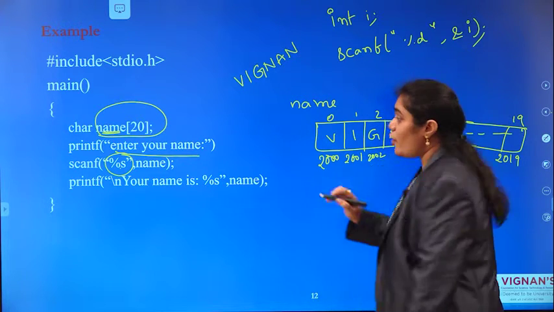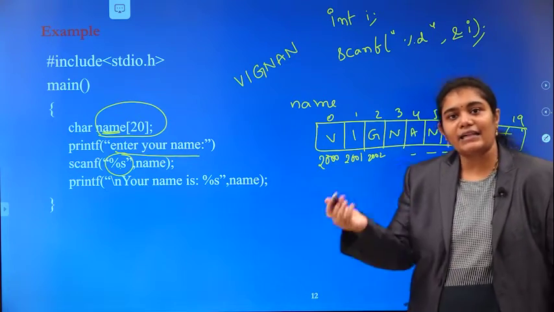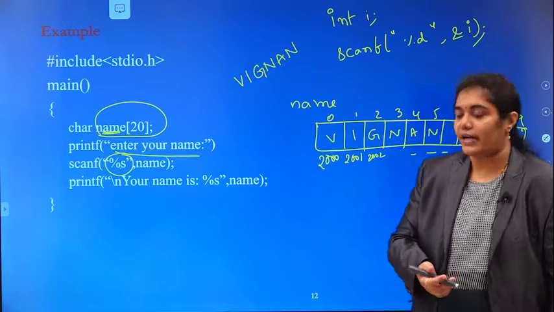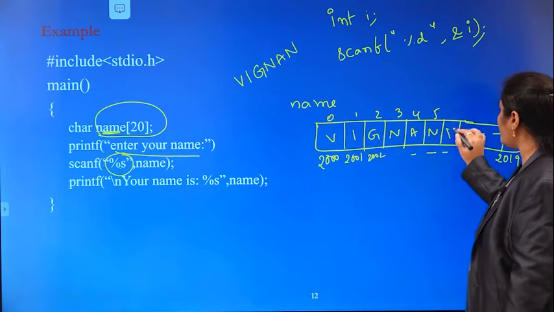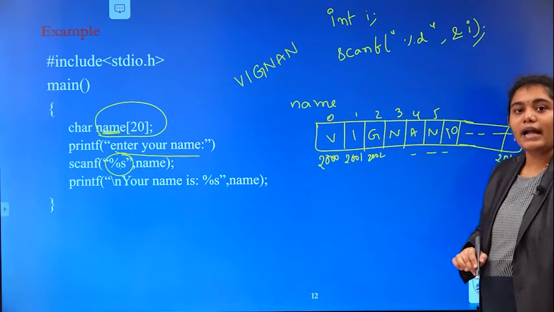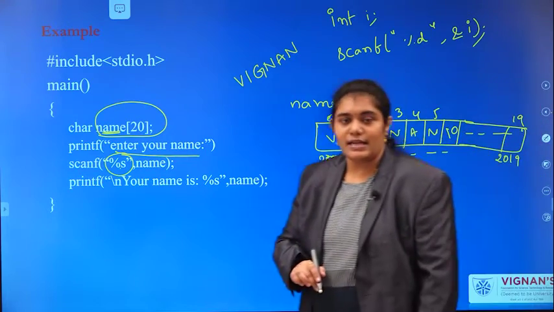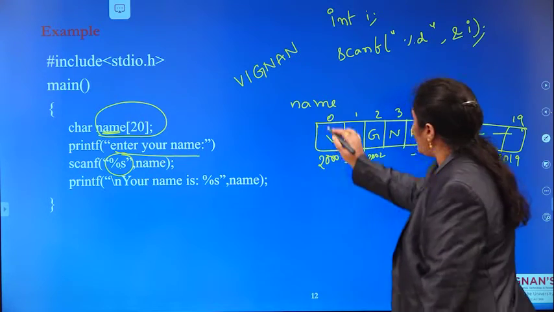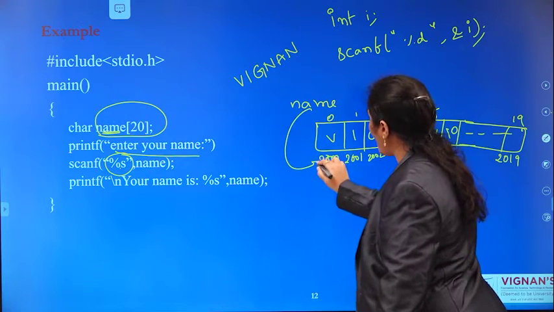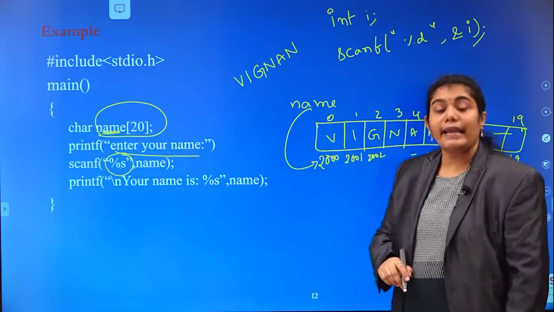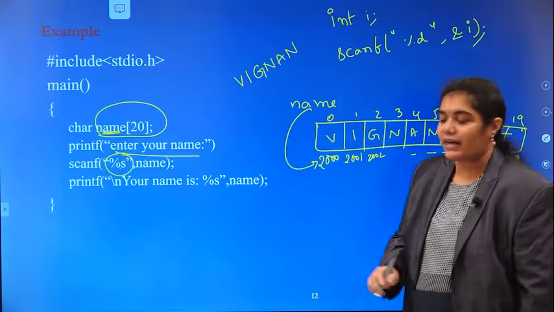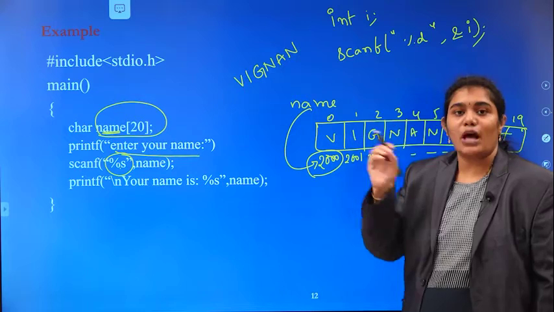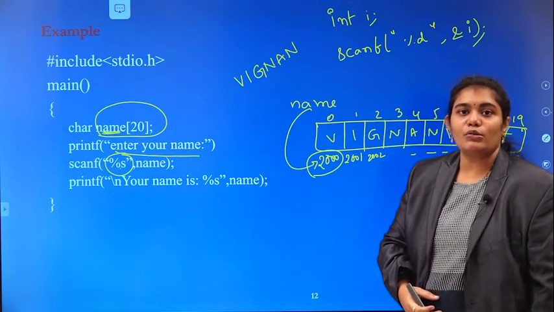In which format are we reading? As a character or as a string? Yes, as a string we are reading. So automatically at the end of these characters, a null character will be concatenated. Name points to this base address 2000. Name is holding the value 2000.